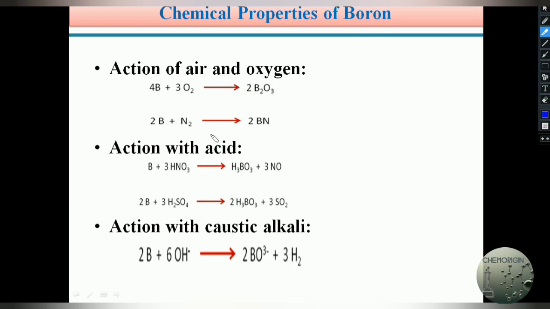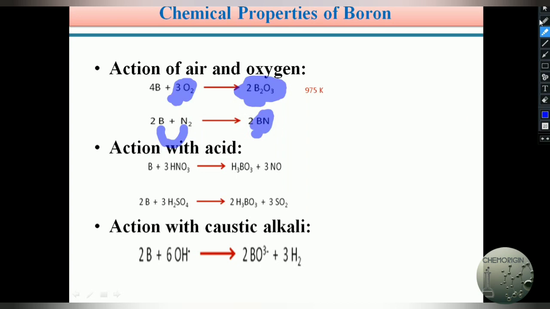Generally at room temperature or at moderate temperatures, boron does not react with oxygen and nitrogen, but at high temperature, around 975 Kelvin, boron reacts with oxygen and nitrogen and forms the corresponding products. If boron reacts with oxygen, it forms boron trioxide. If boron reacts with nitrogen, it forms boron nitride.